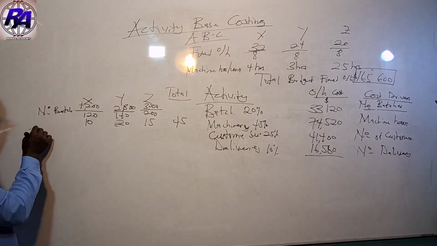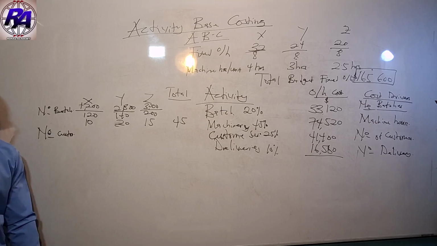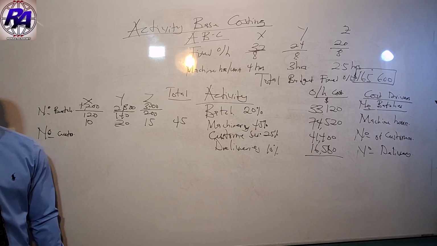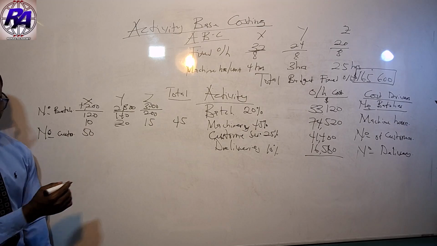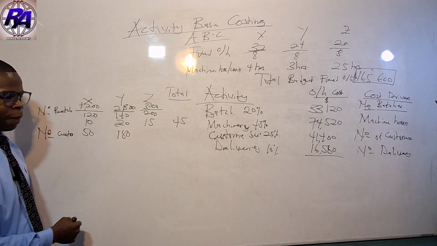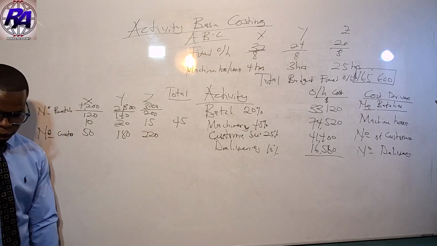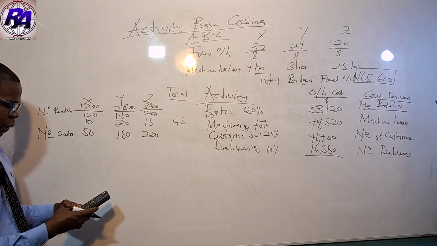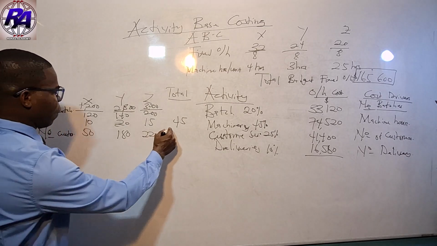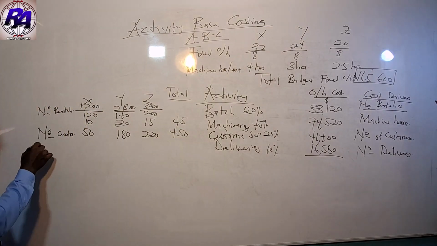Now let's go to the number of customers. We don't have to do any adjustment to it, we just have to write it. Per the question, the number of customers for X is 50, for Y is 180, and for Z is 220. So we sum it together: 50 plus 180 plus 220 gives us 450.